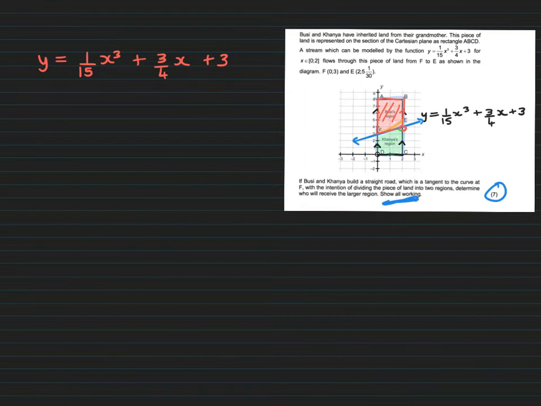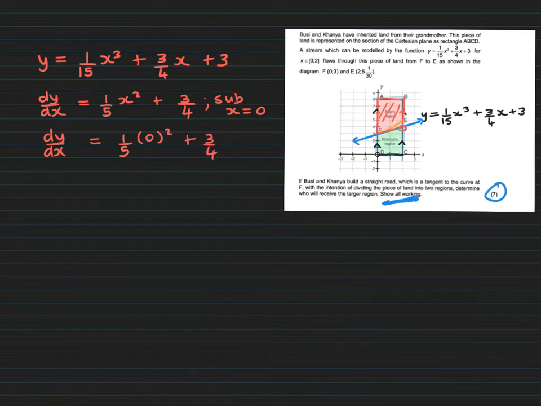All right, we've got to get the equation of this tangent. So let's think, what do I need to do? I need to find the derivative. That's going to be 3 over 15 x squared, so that's a fifth x squared plus 3/4. The constant falls away, and we're just left with the 3/4. We know that the x value at point F is 0, so we sub x equals 0 into this, and what's left over is the gradient, which is 3/4.